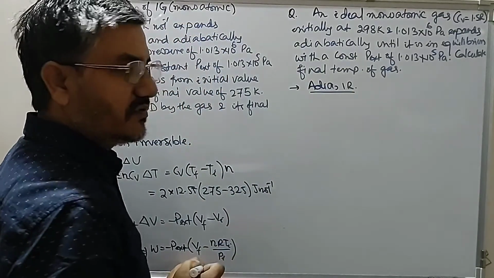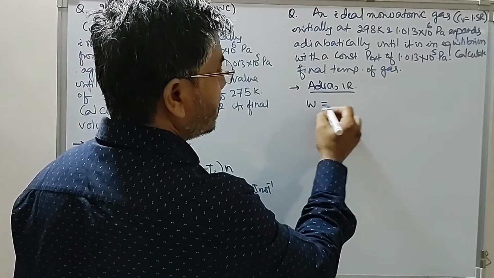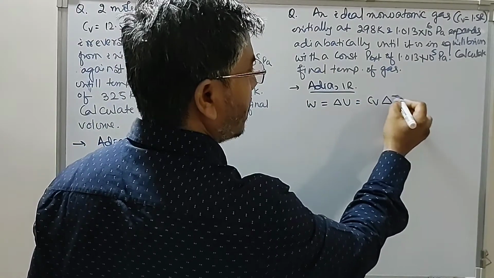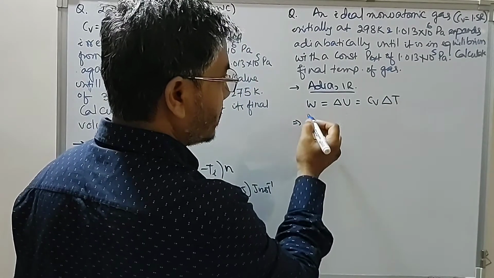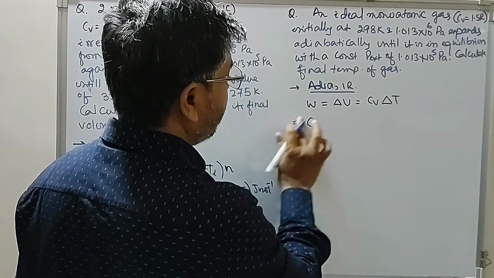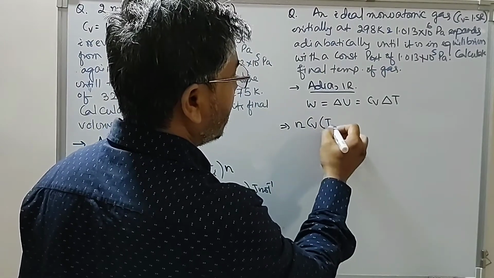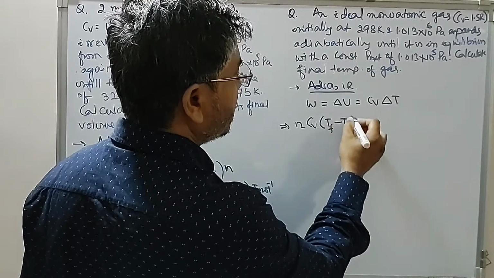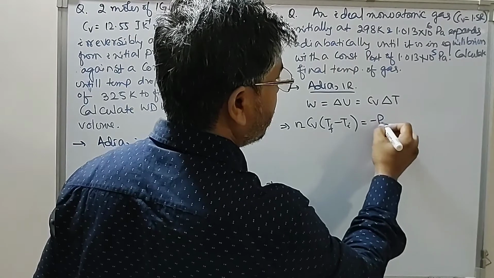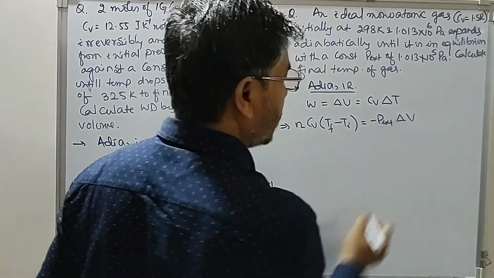For an adiabatic irreversible process, we have the expression of work done: work done is equal to delta U, which is equal to Cv delta T. For n moles of ideal gas, we have n Cv delta T, final temperature minus initial temperature, which is equal to minus P external into change in volume.